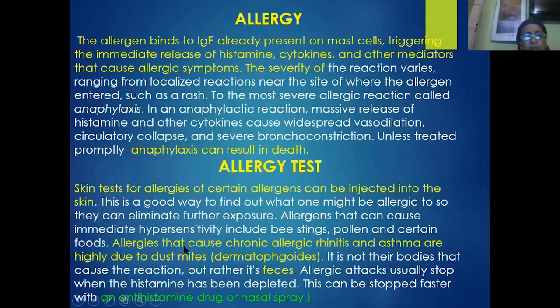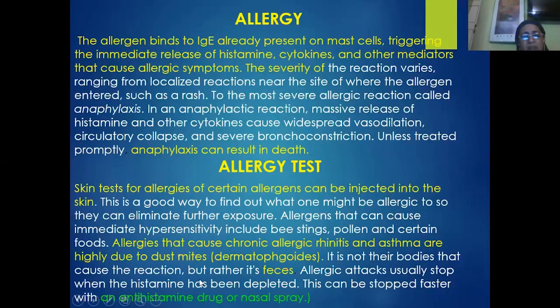And also, we know that in the case of foods, we have particularly some people allergic to the lactose, which is present in the curds. And the allergies are also caused, particularly in the diseases like rhinitis and asthma, which may be due to the dust of some mites also. So the dust mites are called the dermatophagoids. It is not their bodies that cause the reactions, but rather the fecal matter of these mites which causes the allergy. So these allergic attacks usually can be treated or stopped by giving the antihistamine tablets or the medicines.